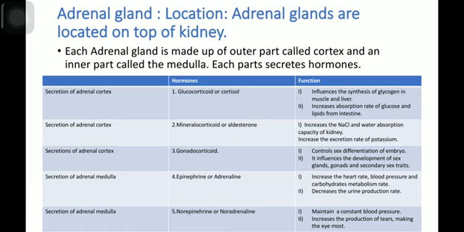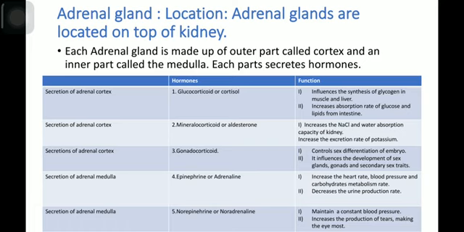The cortex secretes 3 hormones. Number 1, glucocorticoid or cortisol. Number 2, mineralocorticoid or aldosterone. Number 3, gonadocorticoid. Glucocorticoid or cortisol influences the synthesis of the collagen in muscle and liver. Cortisol also increases absorption rate of glucose and lipid from the intestine.